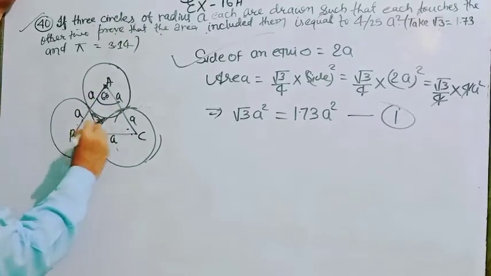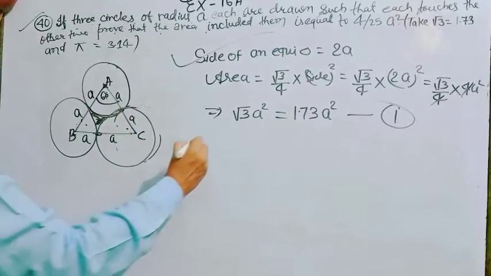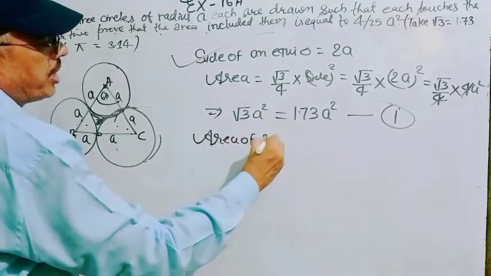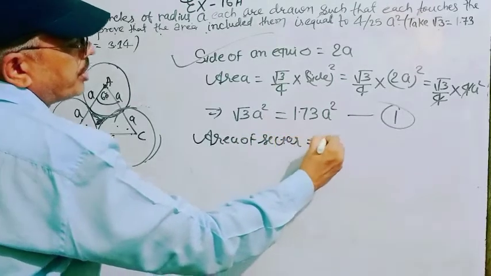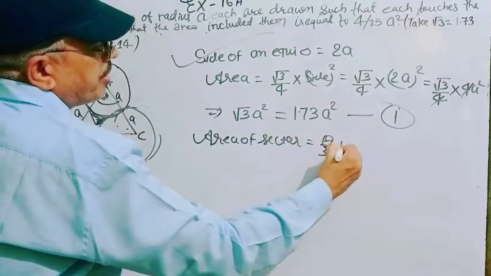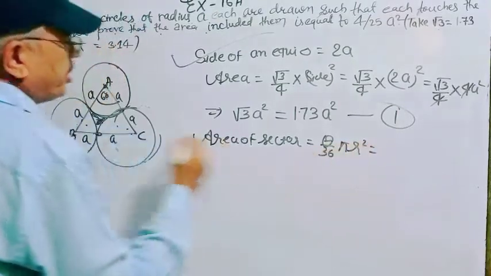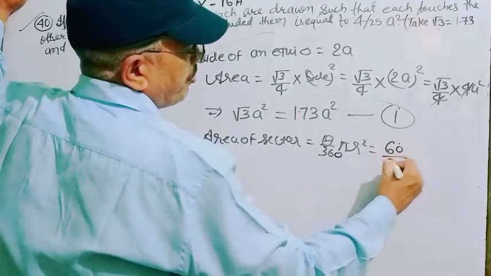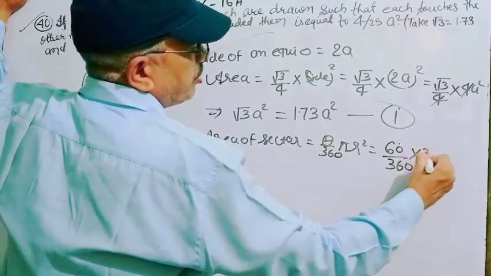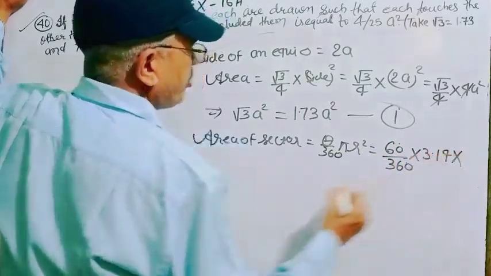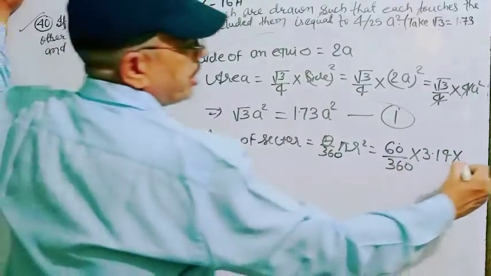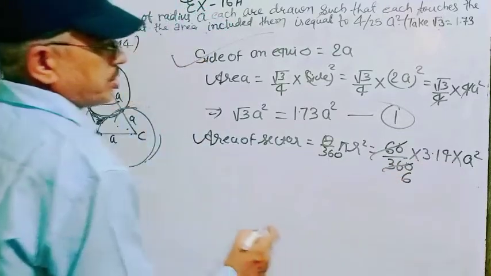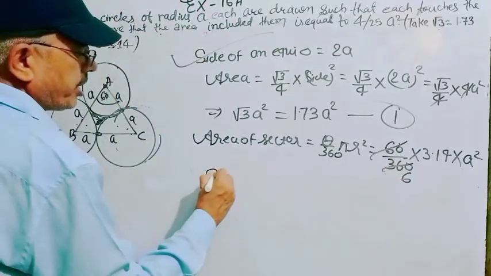So now find what is the area of this sector. So we write area of sector is equal to theta by 360 pi r square. Theta is here 60 degree, so we write here 60 degree by 360 degree into 3.14 into r square. R is what? That is A square. It is 6 job. So area of three sector